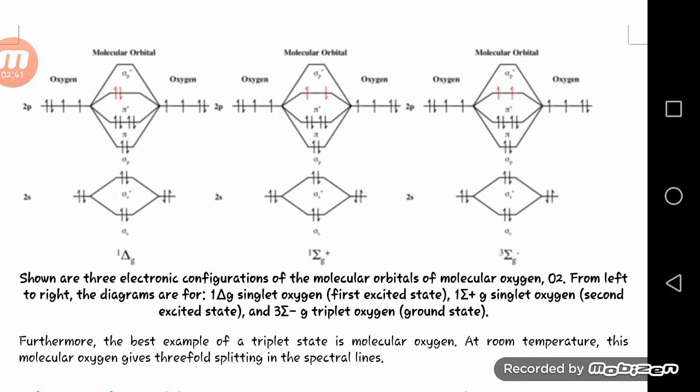So you can see here the three electronic configurations of the molecular orbitals of the oxygen molecule, from left to right.